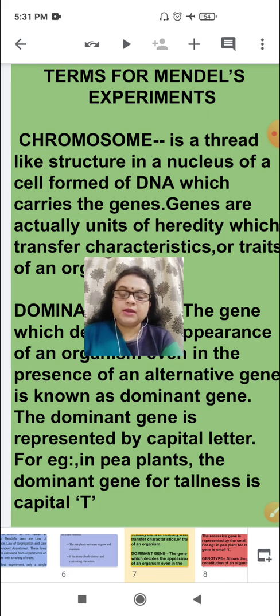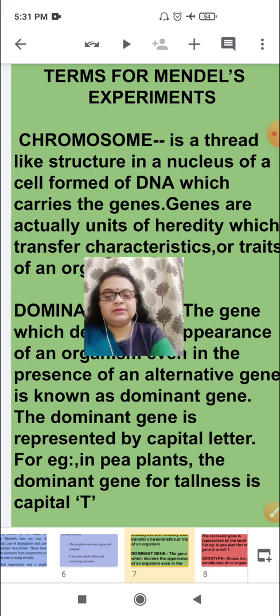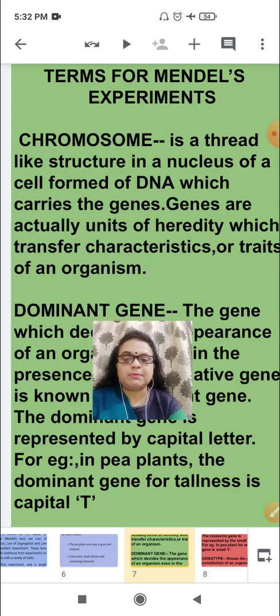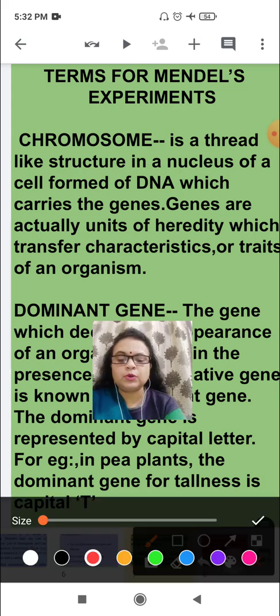Now, before studying the experiments which Mendel has done in the pea plant to show the variety in the traits or characteristics of an organism, and variation, we should study some terms which will be used as symbols and terms in the experiments. The terms for Mendel's experiment. First, let us study chromosomes. What are chromosomes?